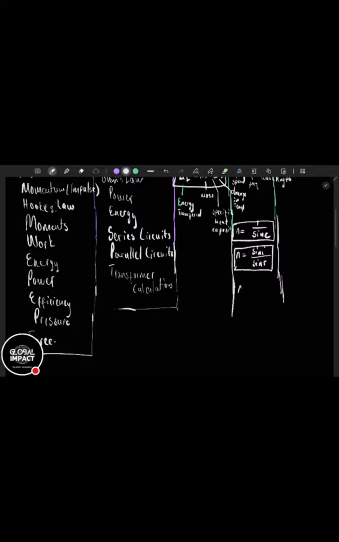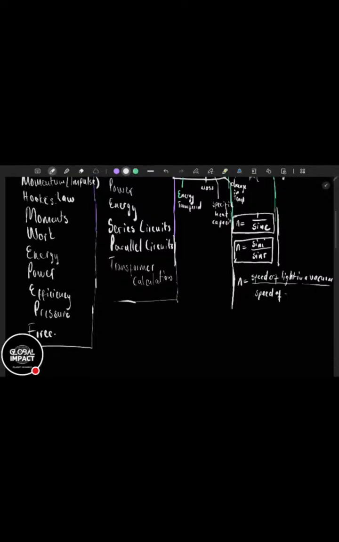Then the last formula for N, which is refractive index. I'm going to give you the name. It is going to be equal to speed of light in a vacuum over speed of light in the material. This is a cheat code, guys. Trust me. You know that you only have 4 formulas for unit 3. There's no way you're going to get a calculation question which won't be here.